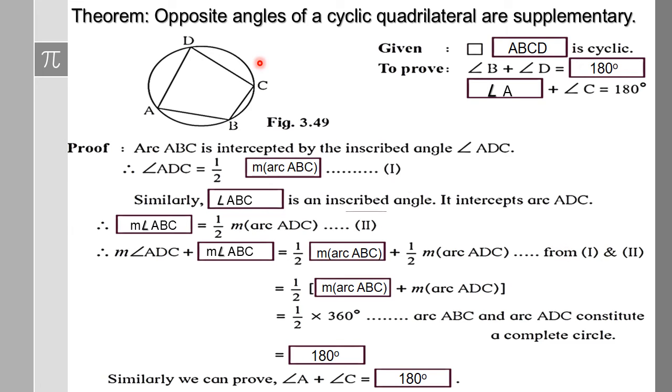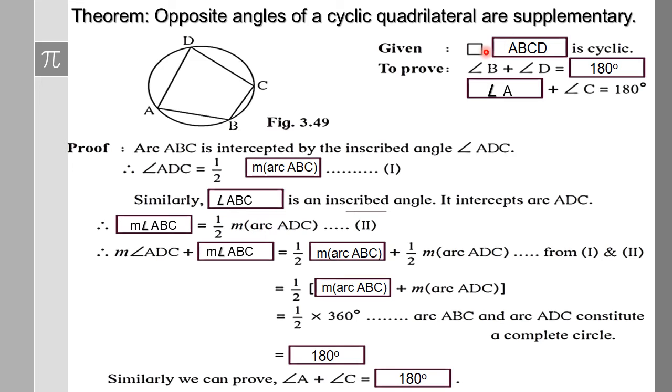The next important theorem is the cyclic quadrilateral theorem, which says opposite angles of a cyclic quadrilateral are supplementary. Now what is a cyclic quadrilateral? When we have a quadrilateral with all four vertices lying on the circle, we call it a cyclic quadrilateral. So we have a cyclic quadrilateral over here. The proof framework is already given, we just need to fill in a few things. Here we will be applying the inscribed angle theorem.